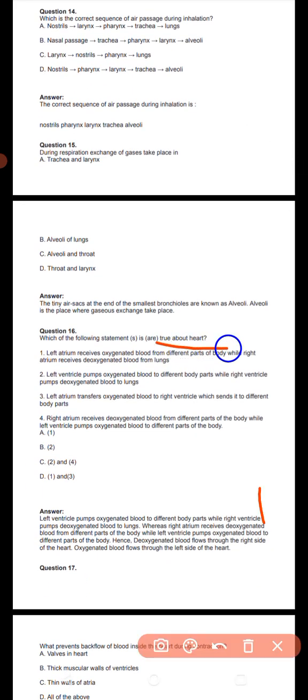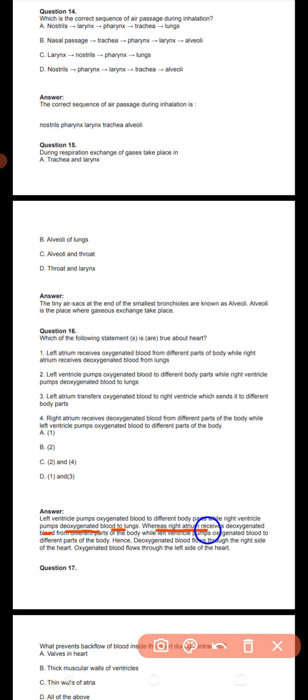Next question about the heart. Left ventricle pumps oxygenated blood to different body parts while right ventricle pumps deoxygenated, मतलब without oxygen, blood to the lungs.